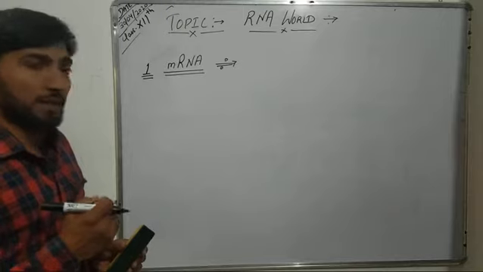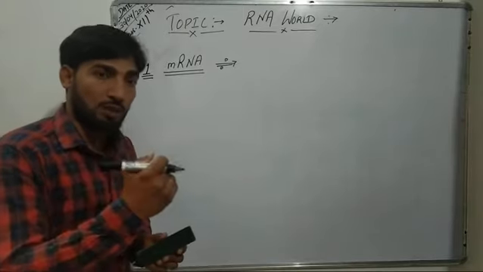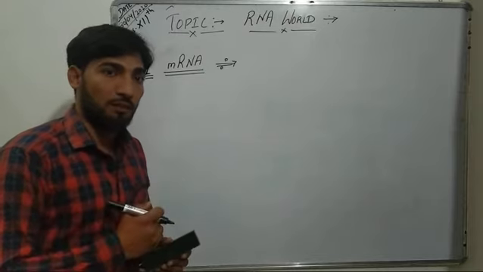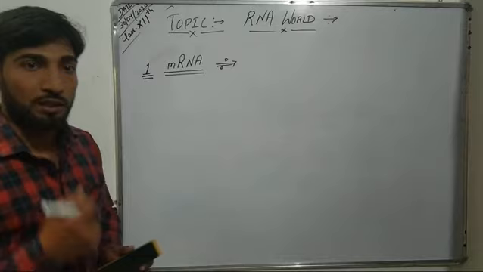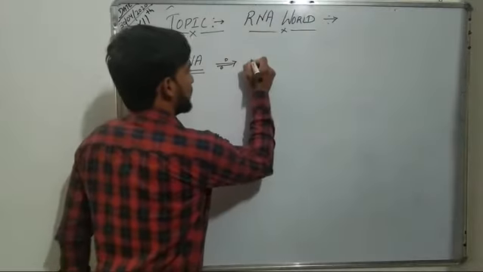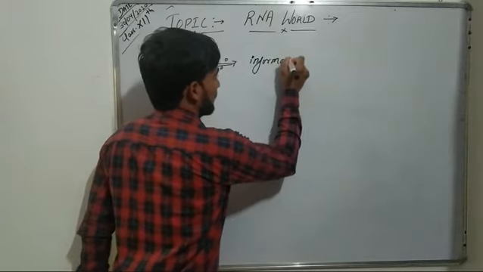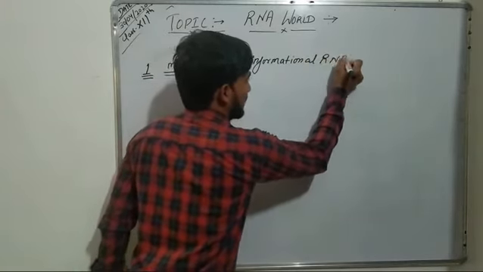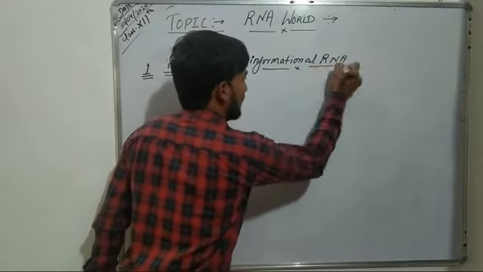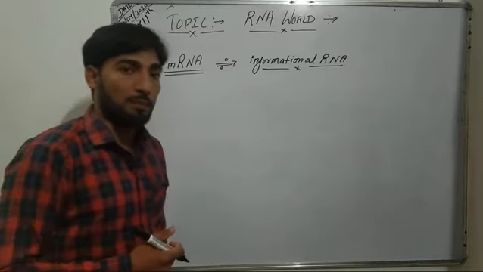And because it carries this information from DNA for the synthesis of a polypeptide or protein, this mRNA is also known as informational RNA.